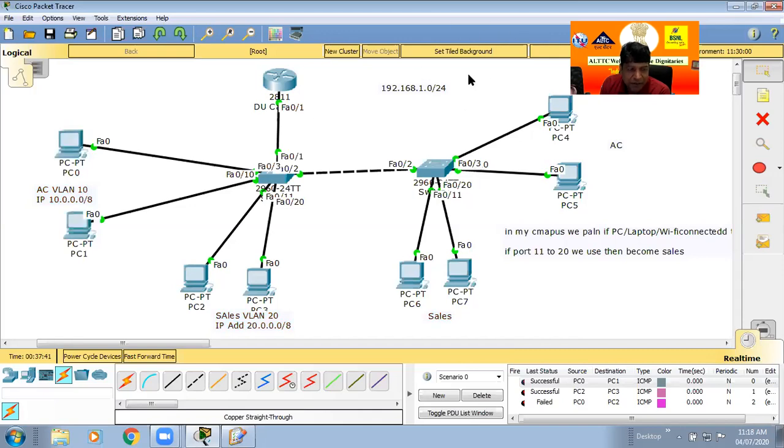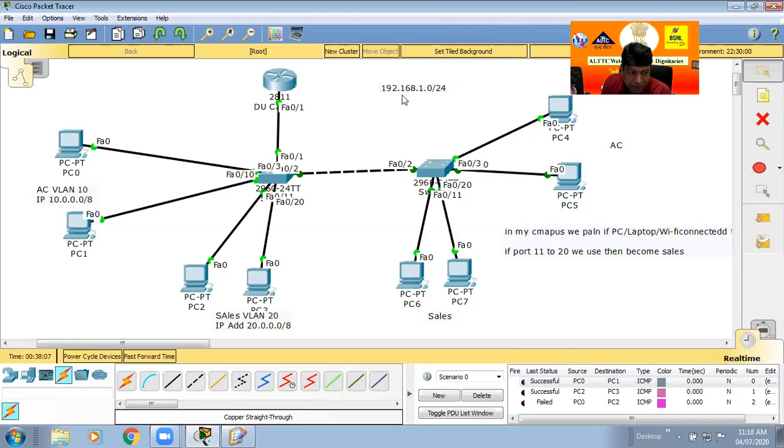For the outside, the main IP is that. Suppose two people, Mr. A and Mr. B, both check on Google what is my IP. Google does not check locally, it just checks like this. So the IP allotment from the outside is 192.168.